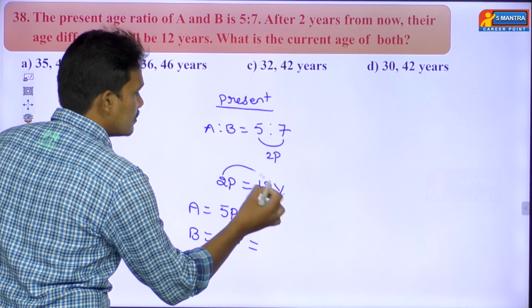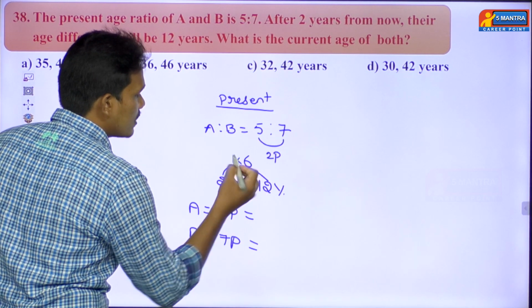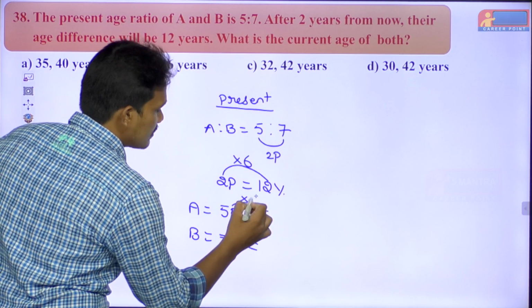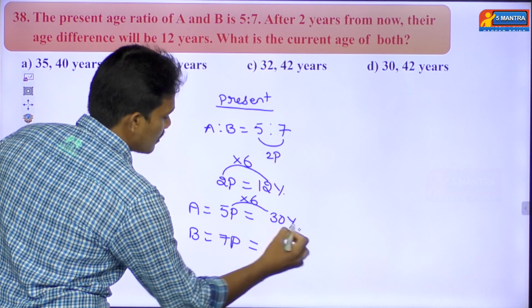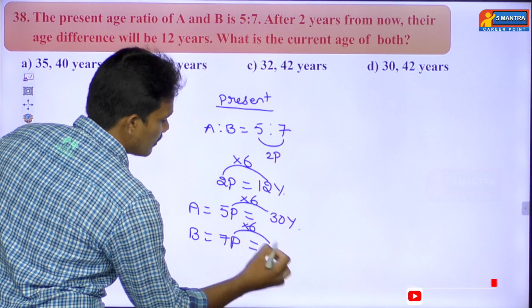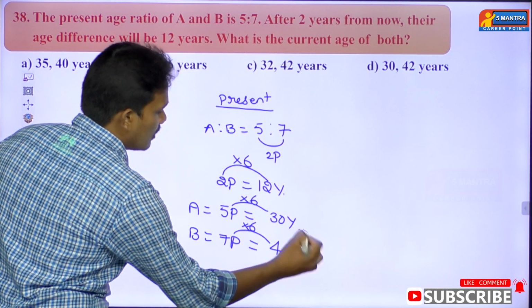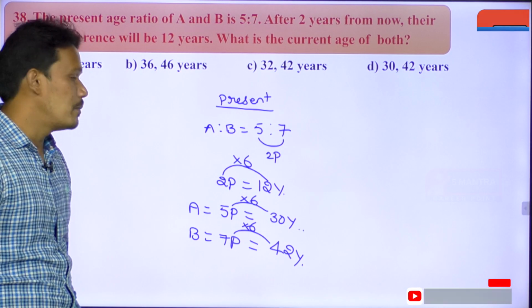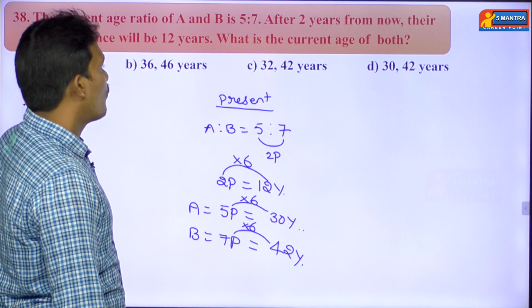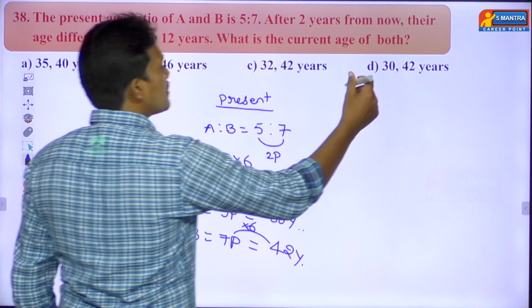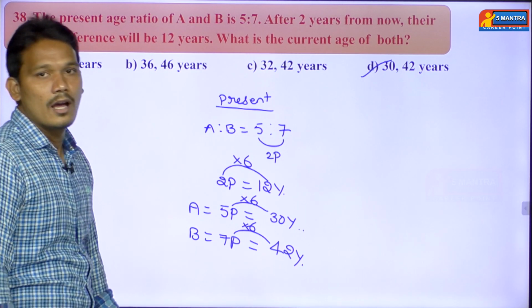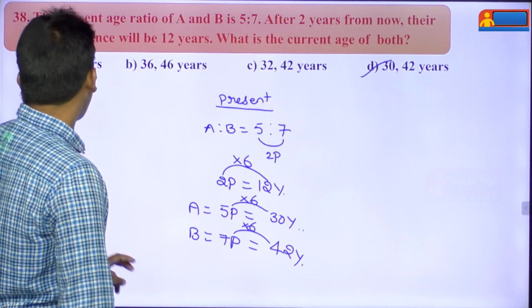Here just find the 1 part value. 2 sixes are 12. So 5 sixes are 30 years, and 7 sixes are 42 years. So the current ages of A and B are 30 years and 42 years. Then option D is the right answer. Then we'll go with the next question.